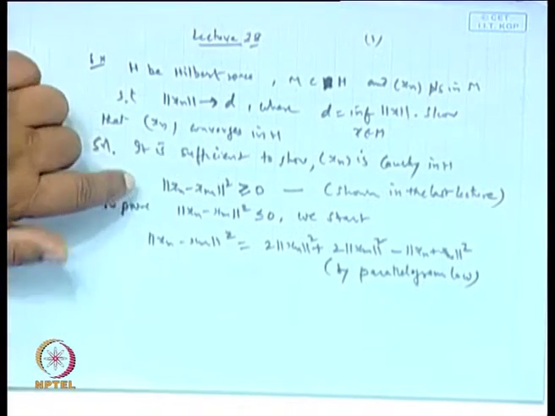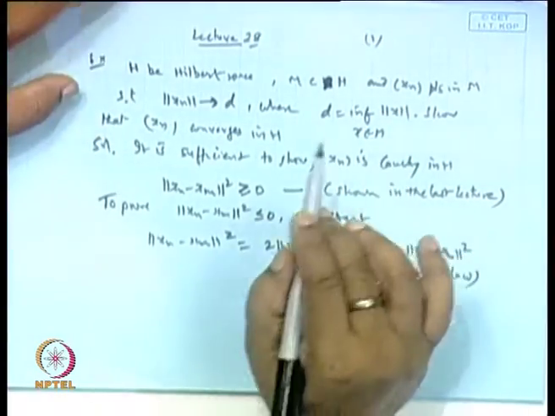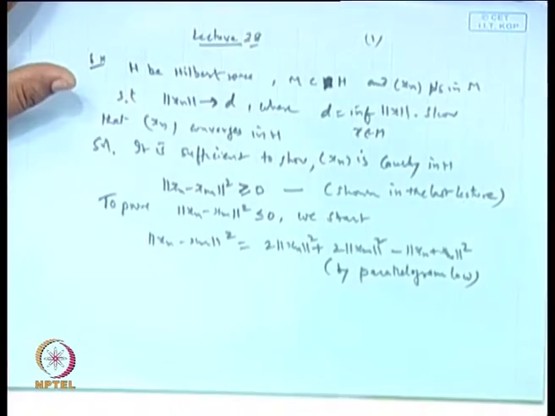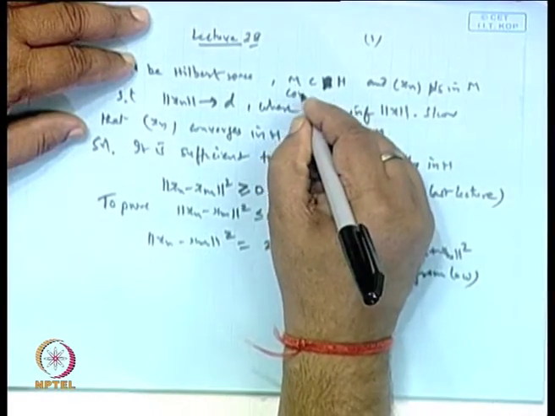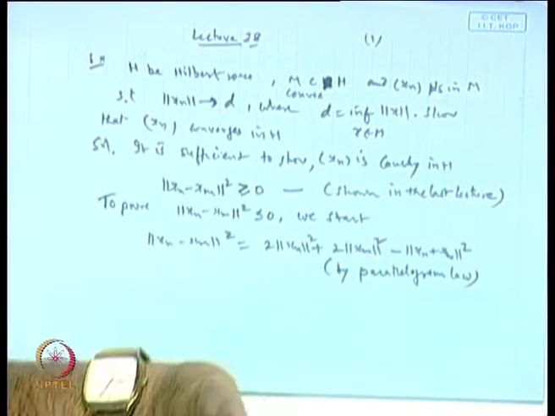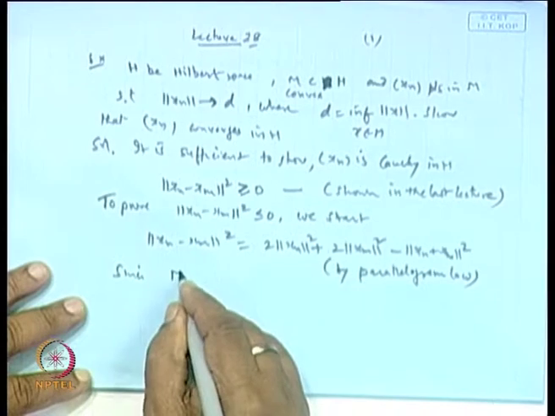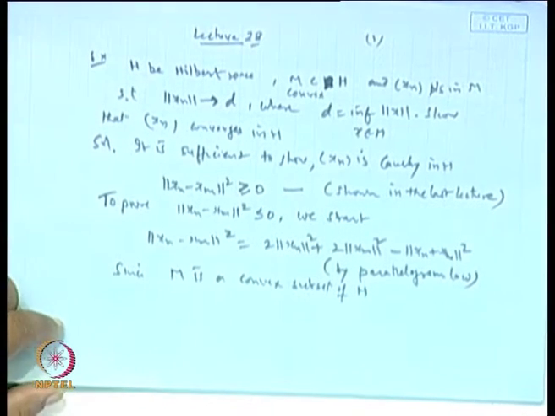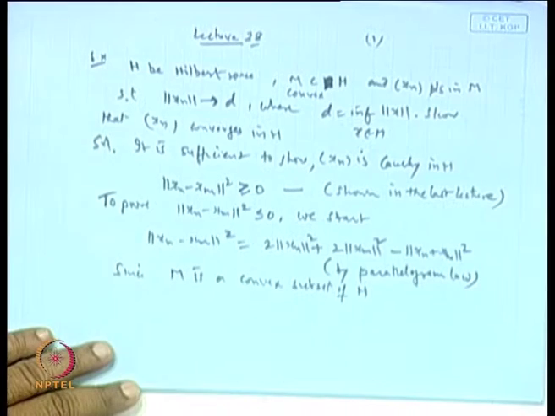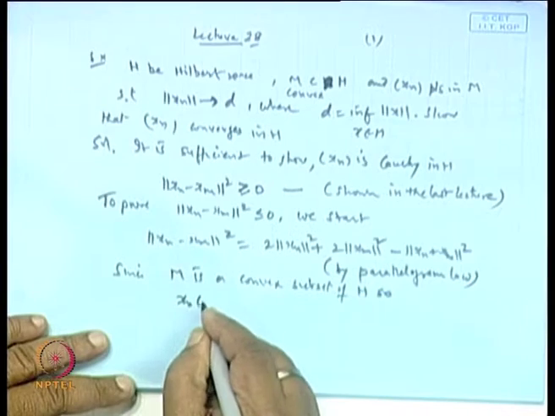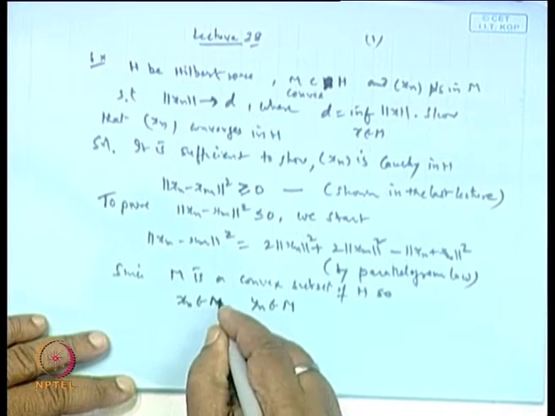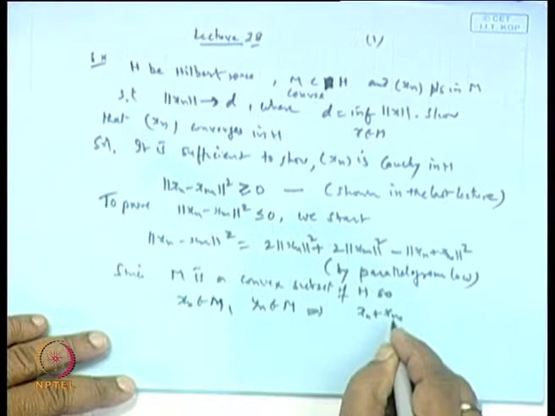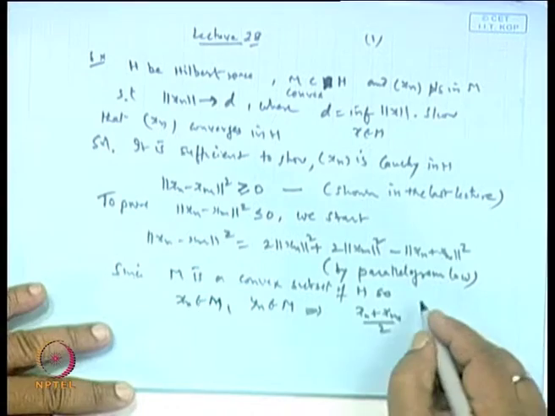Now, in the earlier case, we did not make use of the condition that M is a convex subset of H. Since M is a convex subset of H, by the definition of a convex set, if we pick two points Xn and Xm in M, then the line segment joining them must lie inside M. That is, if Xn belongs to M and Xm belongs to M, then the point (Xn plus Xm)/2, the middle point of the line segment, must also be a point of M.